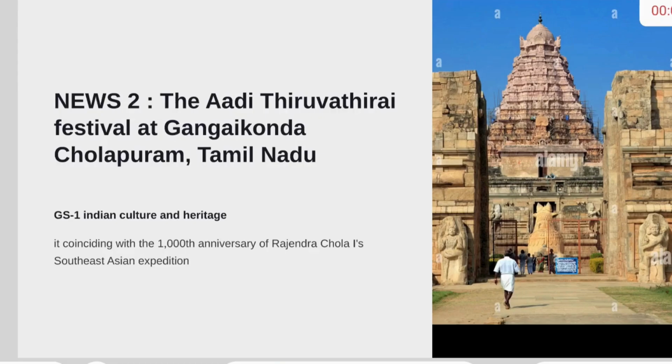The Adi Tiruvadirai festival at Gangaikonda Cholapuram, Tamil Nadu, comes under GS1 Indian Culture and Heritage. It coincides with the 1000th anniversary of Rajendra Chola I's Southeast Asian expedition.